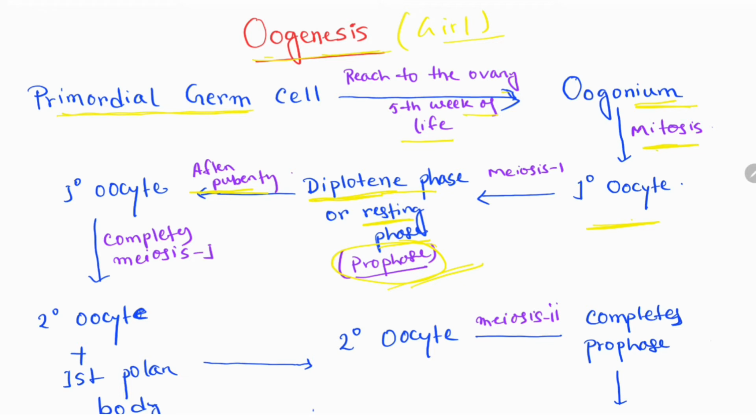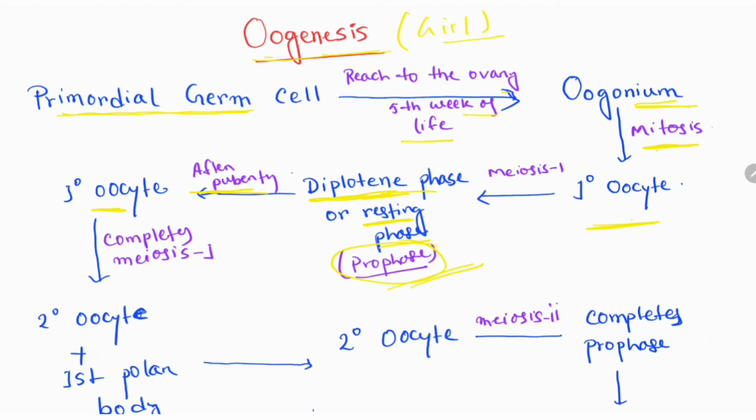So after the development, it goes to the diplotene phase, the baby is born, and after puberty, during the menstrual cycle, the number of primary oocytes is like 40,000.